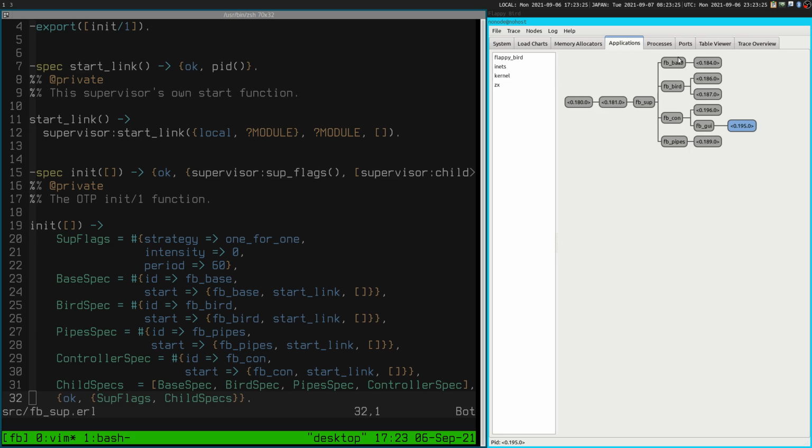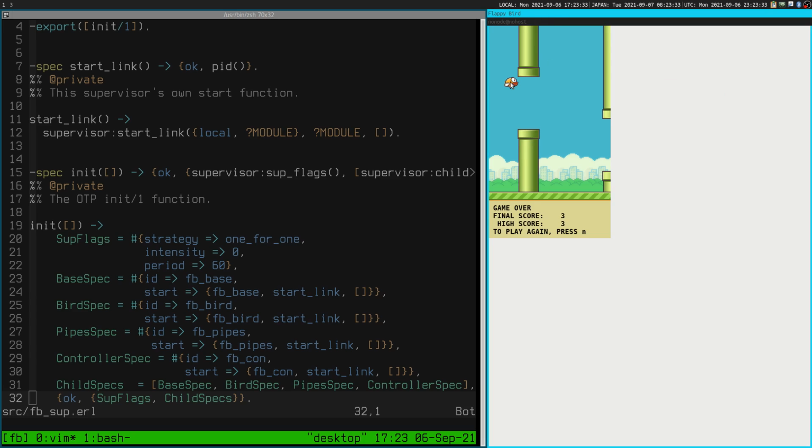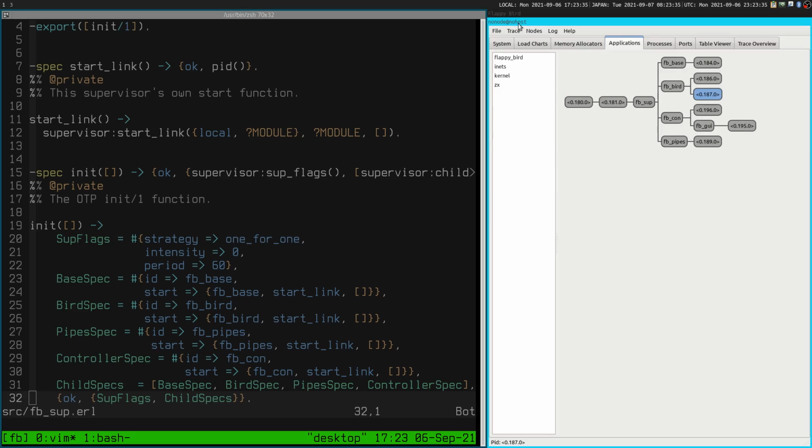In Erlang, instead, well, the base has a ticker, the bird has 2 tickers. One of them, I think, is for the wings flapping, and one of them is for gravity. I think that's the controller. The controller, I think the one for the controller is the collision detector. So the controller does the con, which means controller, and I think this means the collision detector.